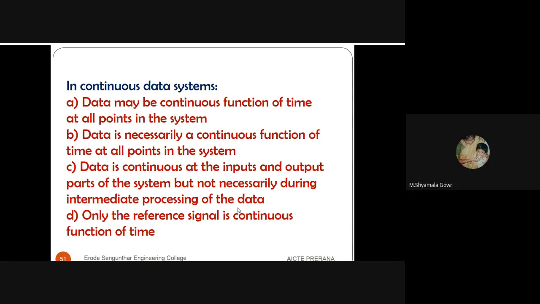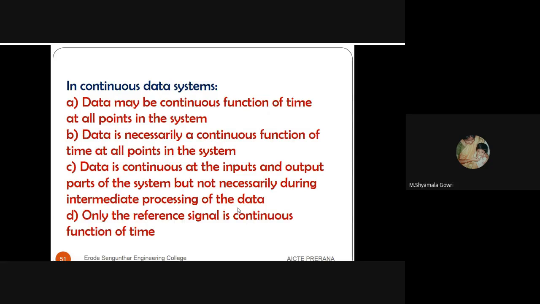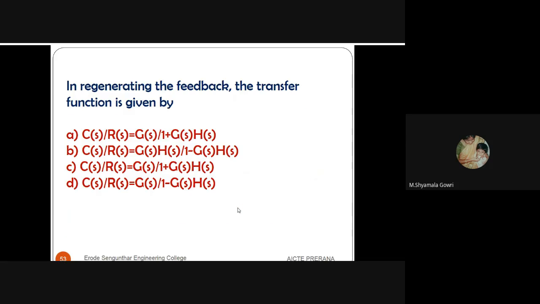The third option is data is continuous at the input and output part of the system, but not necessarily during intermediate processing of the data. Only the reference signal is continuous function of time. The answer is B. Data is necessarily a continuous function of time at all points in the system.